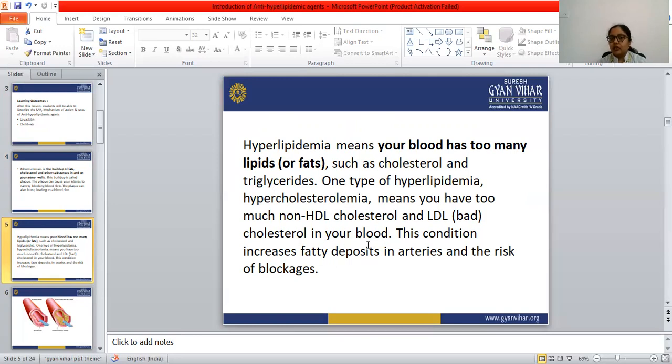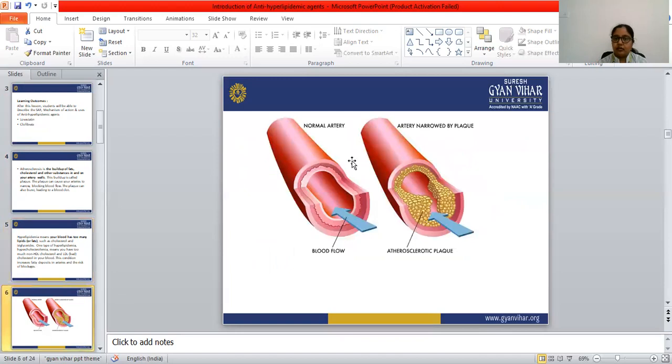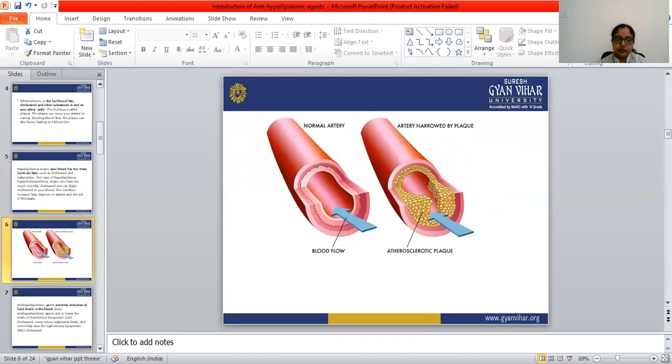The plaques. The plaque deposits in the artery increase due to hypercholesterolemia, and that blocks the artery. So this is the hyperlipidemia or hypercholesterolemia condition. This picture we have discussed.